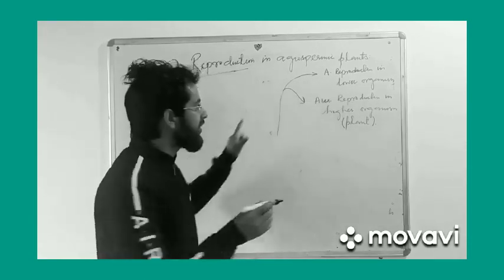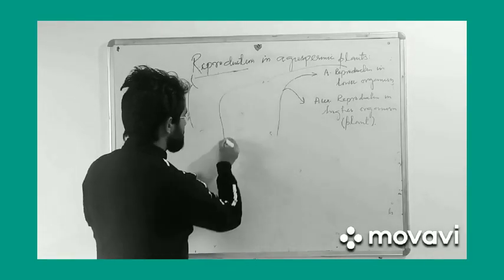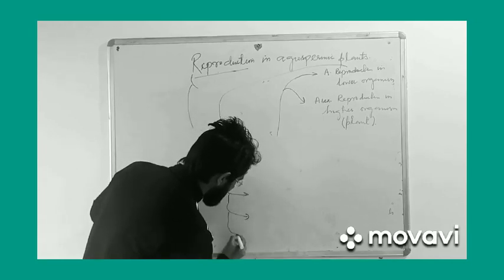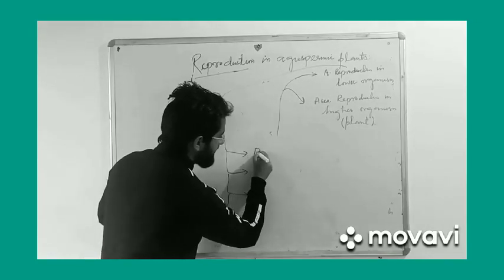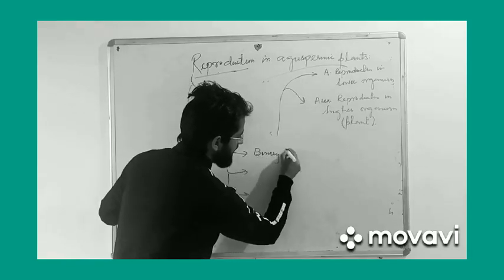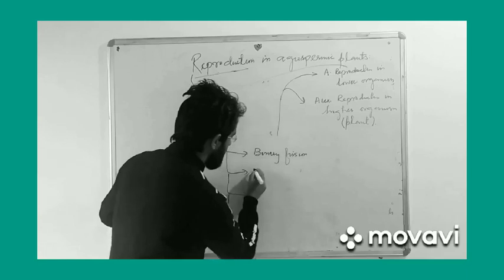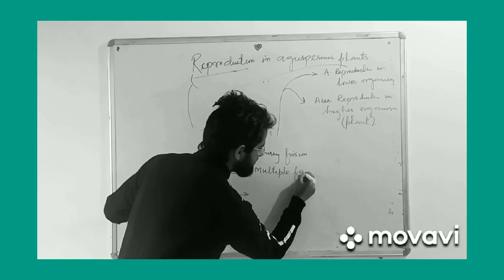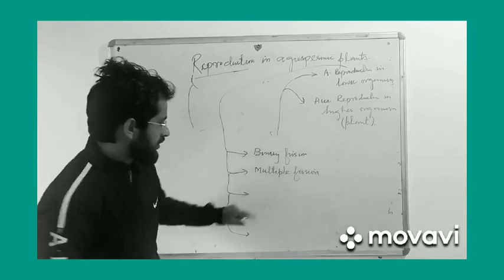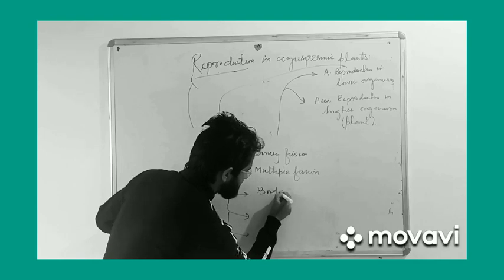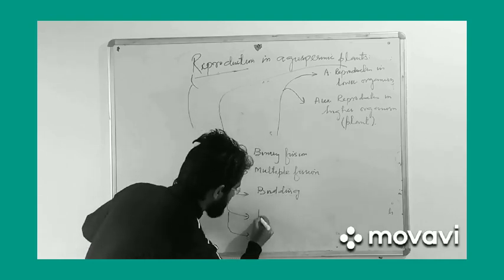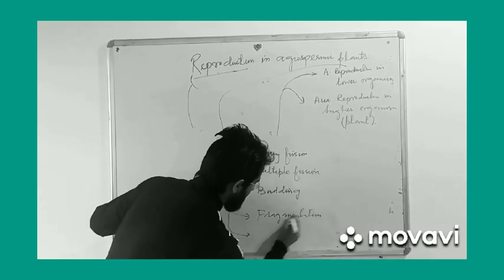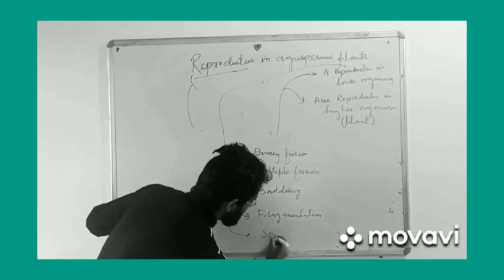So they reproduce by the following means: either by binary fission, or by multiple fission, or by budding, fragmentation, and finally by spore formation.